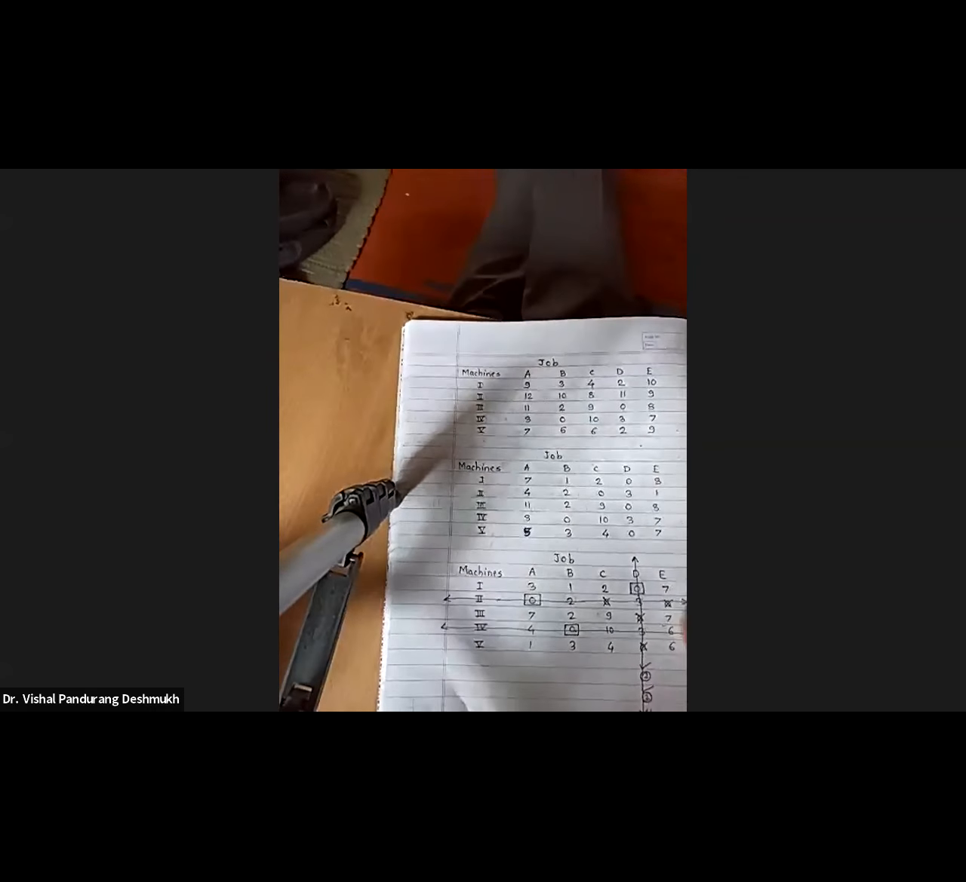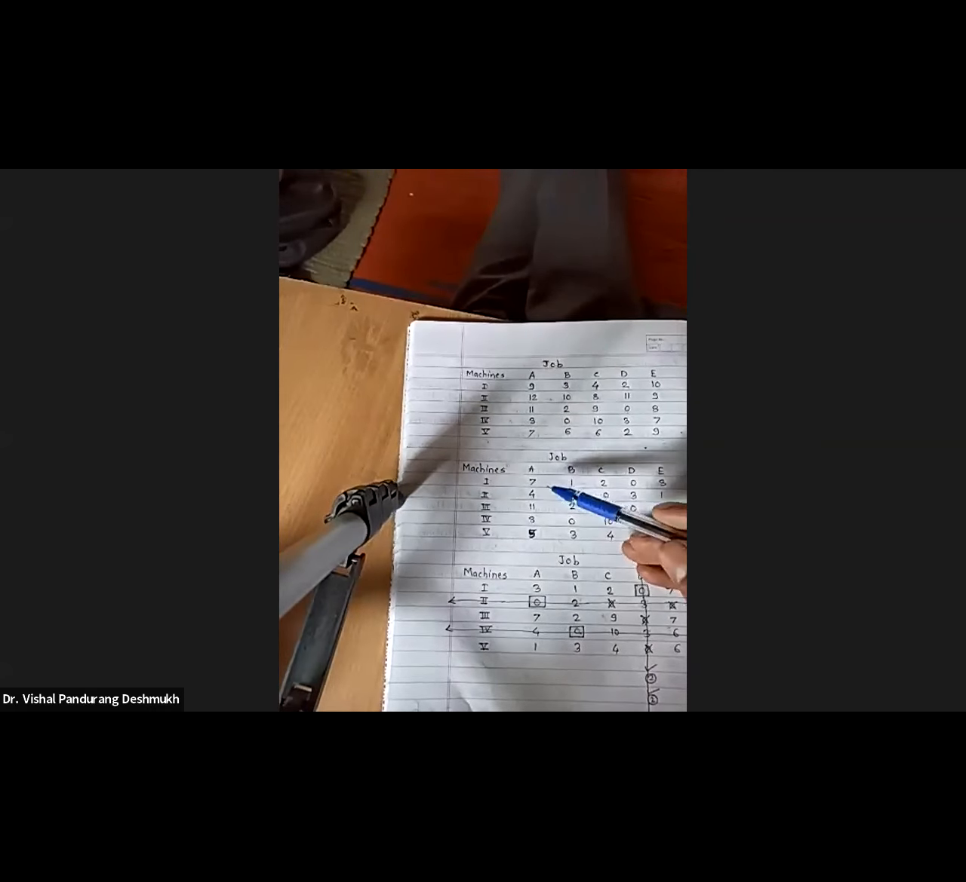So this is the reduced matrix, means this matrix is for minimization. So we can apply Hungarian method on it. Apply Hungarian method. Subtract the minimum element from each row.